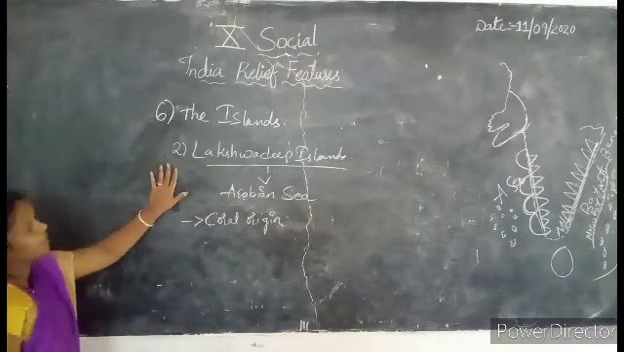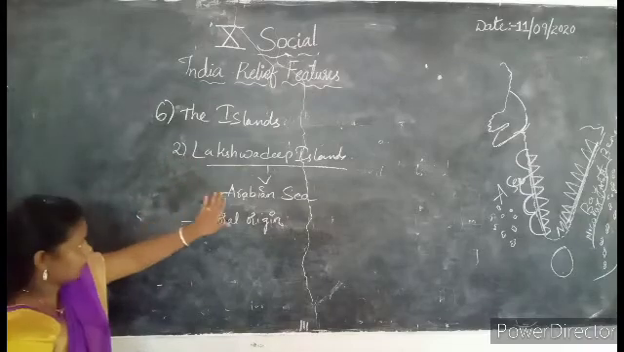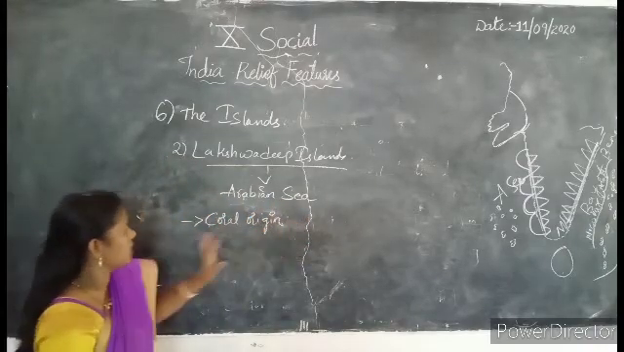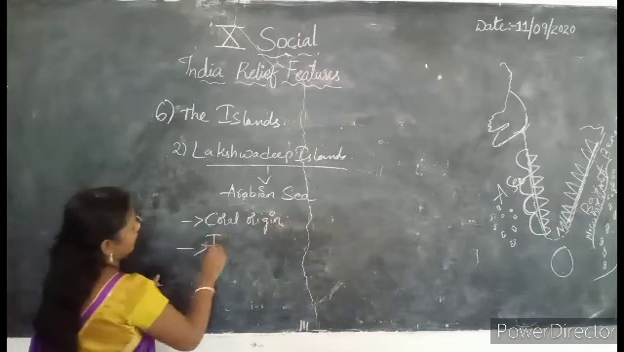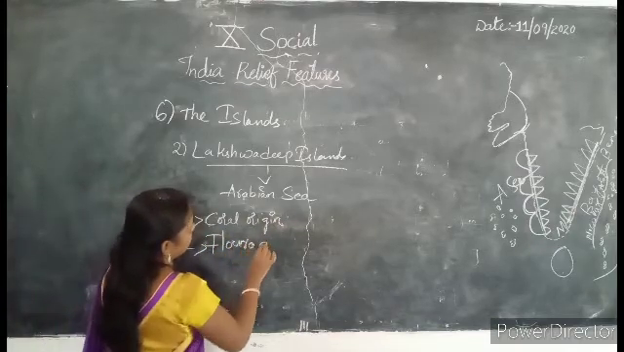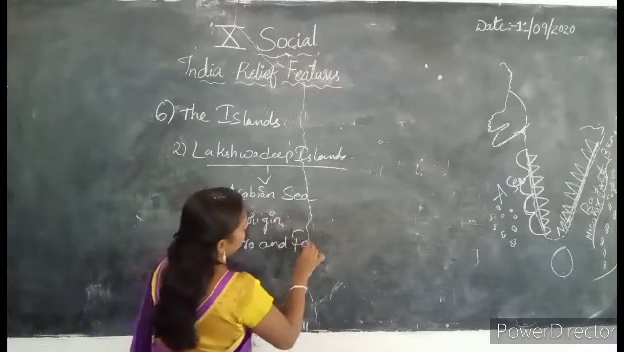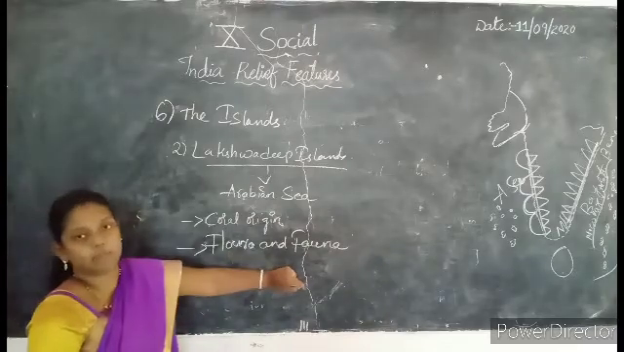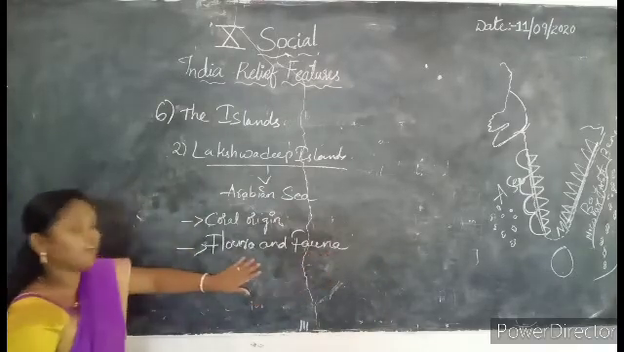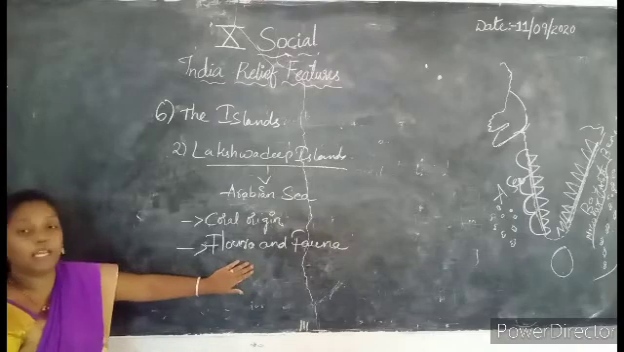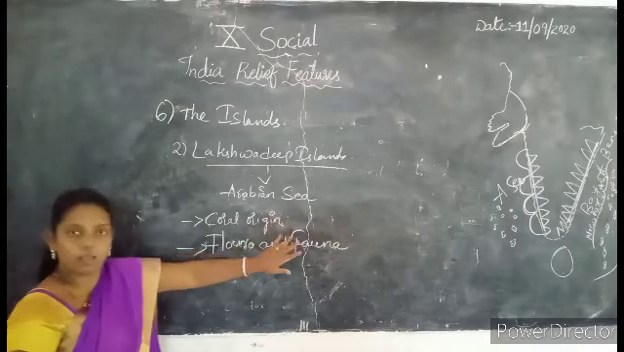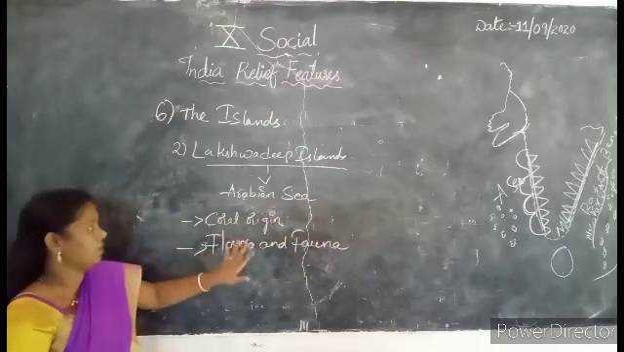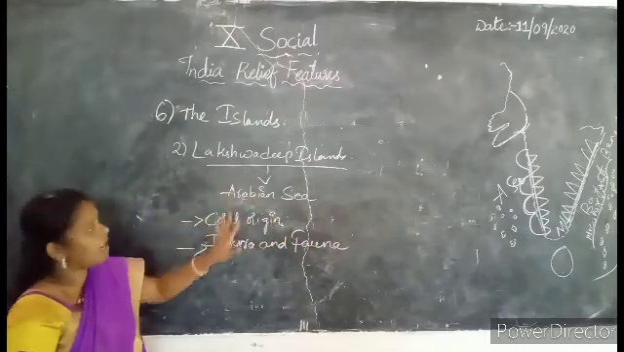So Lakshadweep Islands are formed by the Arabian Sea. Here you have the coral region. There is plenty of flora and fauna, nothing but plants and animals, plenty of them. Again, we can see many birds migrating from other places. We have a bird sanctuary in the Lakshadweep. So this is about the Lakshadweep Islands.